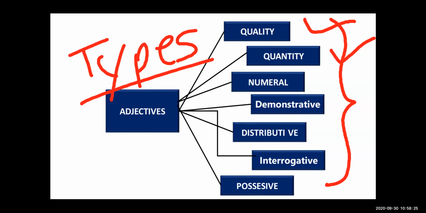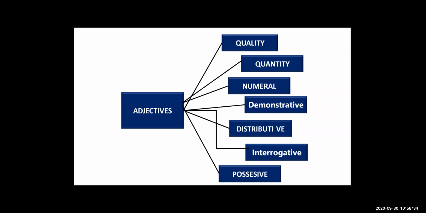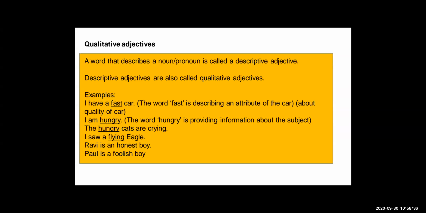Now see the first type, that is quality. What is the meaning of qualitative adjectives? Qualitative adjectives are also called descriptive adjectives.